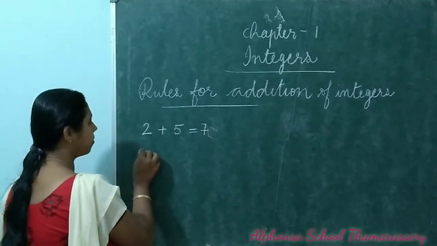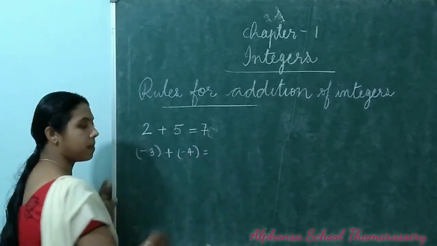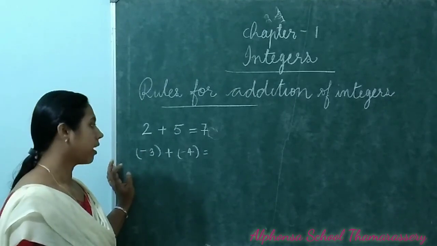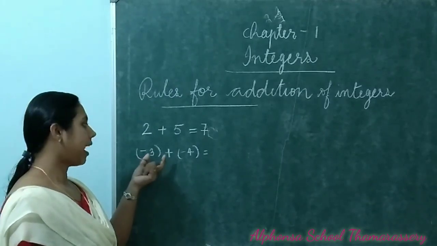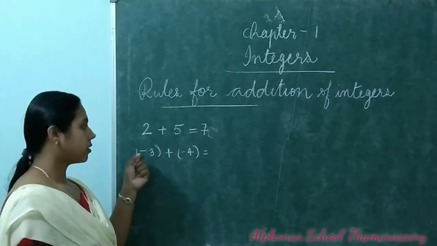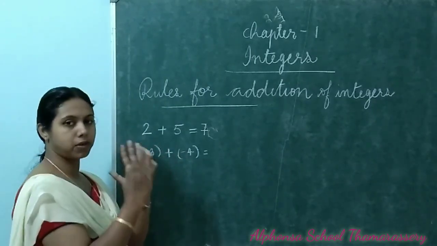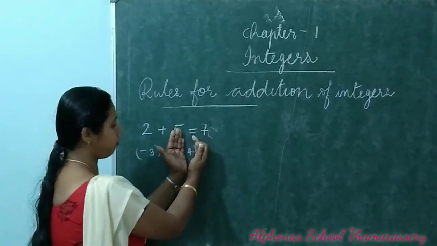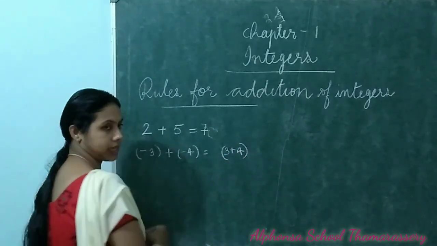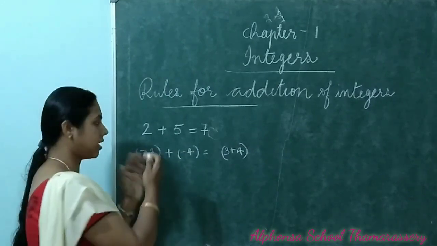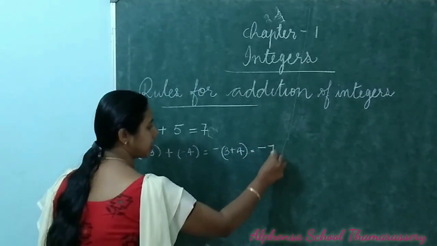And look at the next one. Minus 3 plus minus 4. When you add here, we are going to add two negative integers. So when you are adding two negatives, both have the same sign. So just add the numbers. Forget about the sign, just add the numbers 3 and 4. 3 plus 4 is equal to 7. And keep the respective sign. Here the sign is negative. You can keep the sign as it is. So the answer is minus 7.